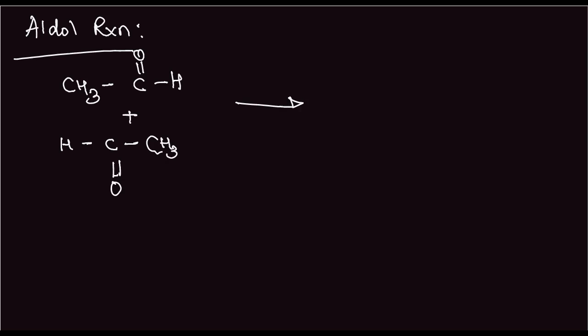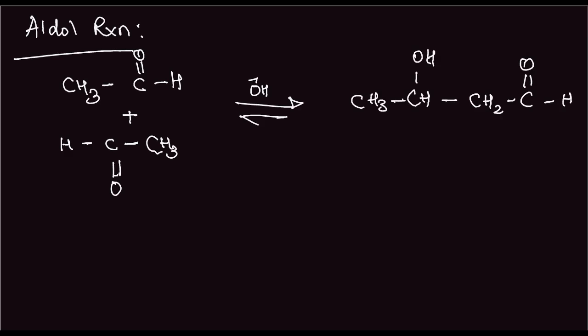These are combined together, and in the presence of OH minus, in a reversible reaction, we get CH3, CH, OH, CH2, C double bond O, H. So this is the aldol reaction.